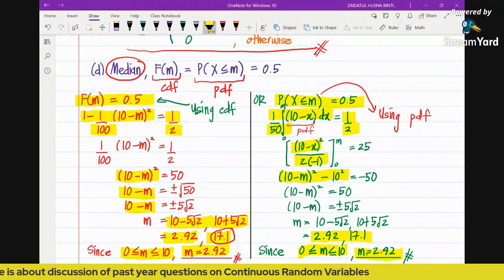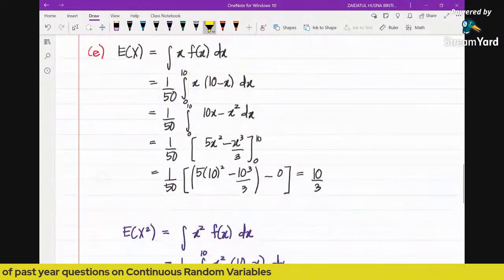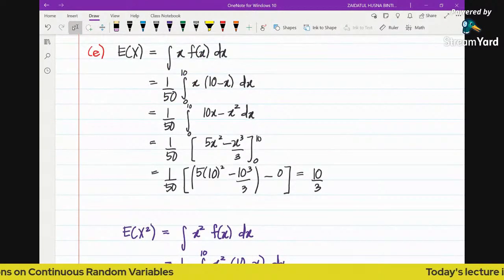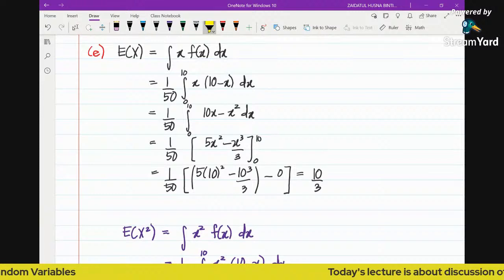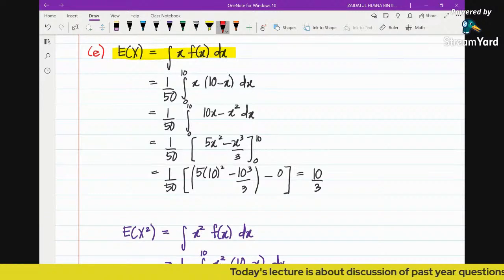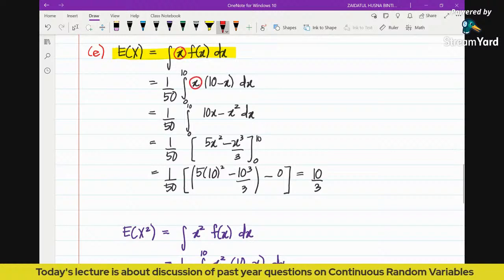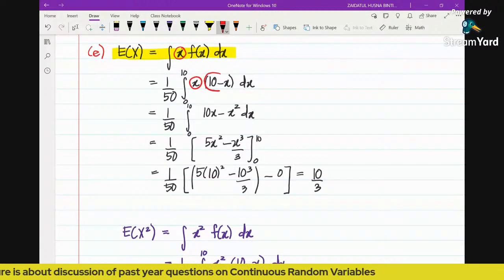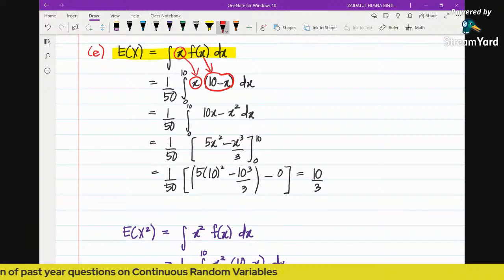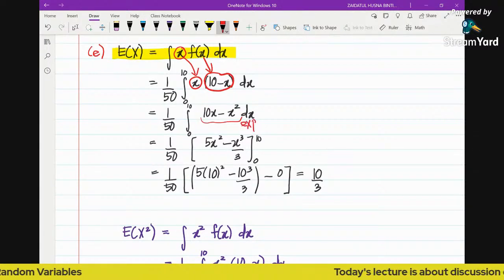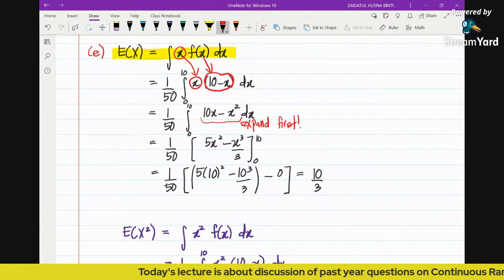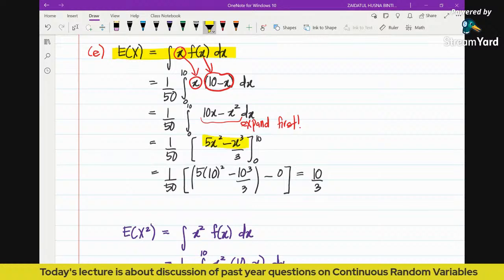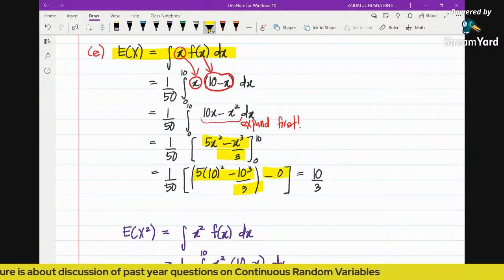Again, in order to find the variance, you need to find the expectation of x and the expectation of x squared. Substituting, this is the formula. In this case you see this is the x multiplied by its PDF. This is coming from the PDF while this is coming from the formula. Don't forget to expand first. Make sure you expand first before you start integrating. Then you integrate and substitute limits, so you will get this value.